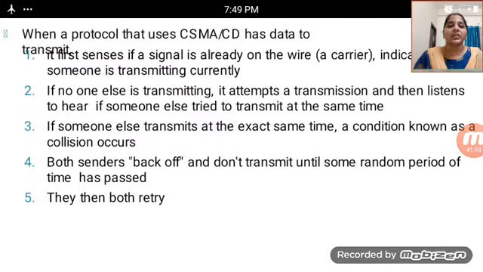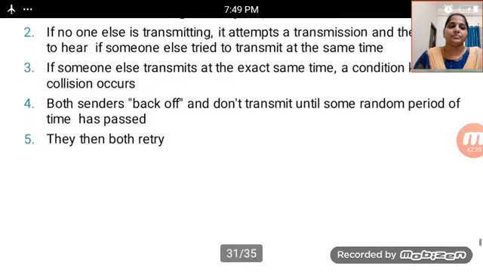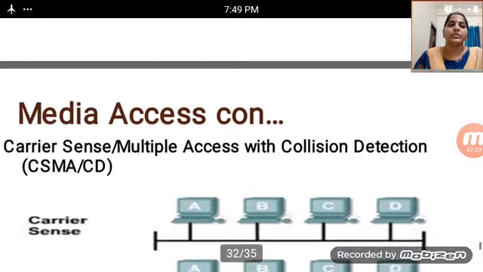In this case both senders back off and don't transmit until some random period of time has passed. They then both retry.